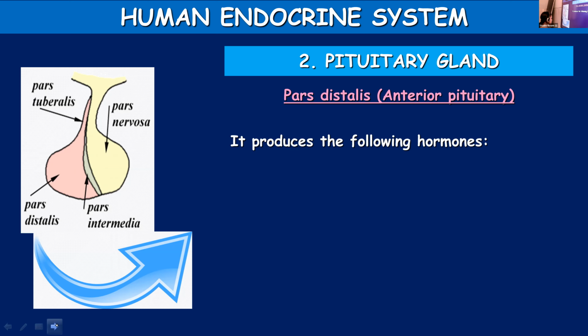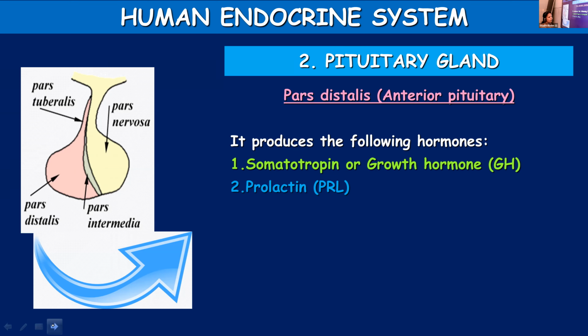And it produces hormones. The following hormones are produced by pars distalis or anterior pituitary. The first one is growth hormone, somatotropin. The other name for growth hormone is somatotropin. Then the second one, prolactin.